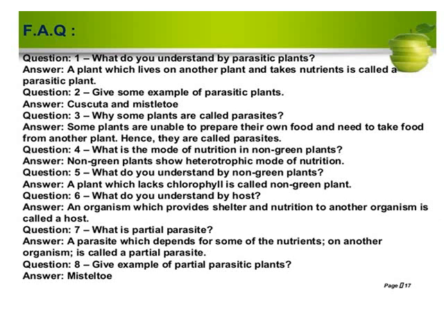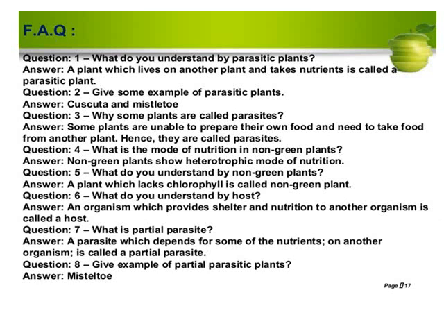Question number three. Why are some plants called parasites? Some plants are unable to prepare their own food and need to take food from other plants, hence they are called parasites. What is the mode of nutrition in non-green plants? Do you know, heterotrophic mode of nutrition is the mode of nutrition in non-green plants?